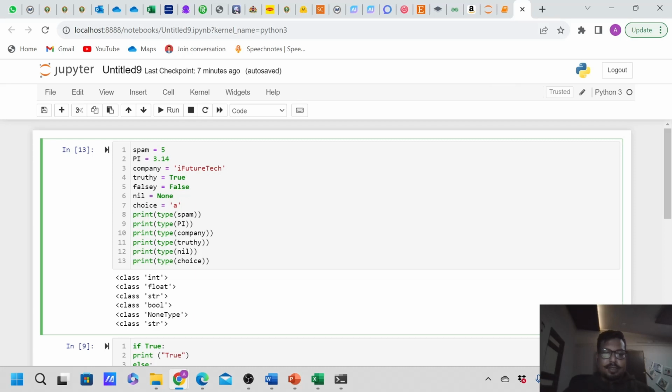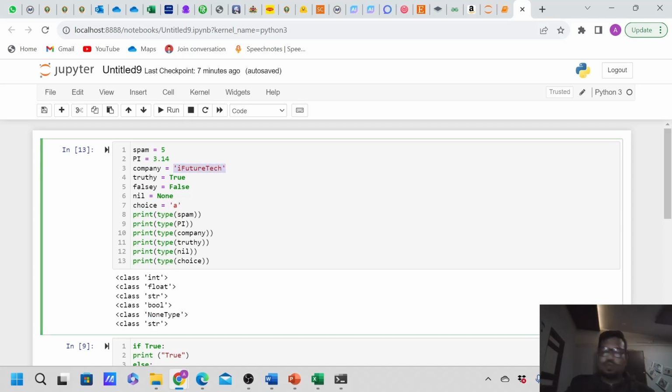Then the next one is boolean, that is, truth is storing a true value, similarly false will also give you the boolean value. Then I have the null data type, that is the None data type over here. And you can see that even if I am storing a single character, it is going to show me a string, because Python doesn't have a char data type, it has only strings.